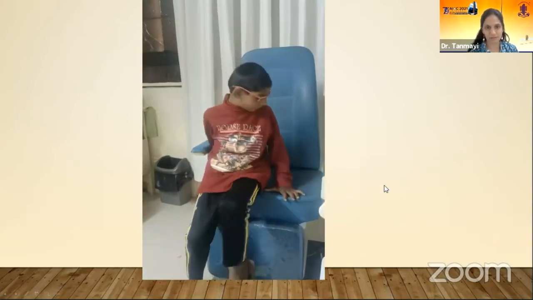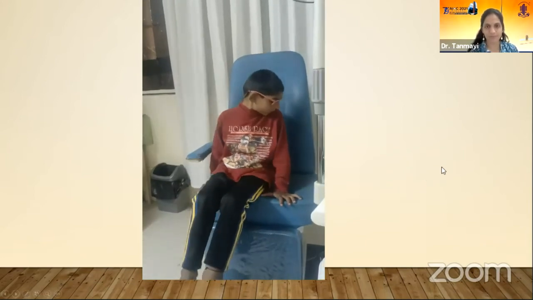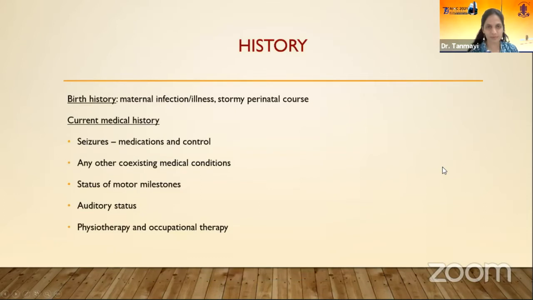This indicates that the visual development is considerably good in this child. Then history taking is very important. Ask for the birth history in the mother as well as the perinatal course.